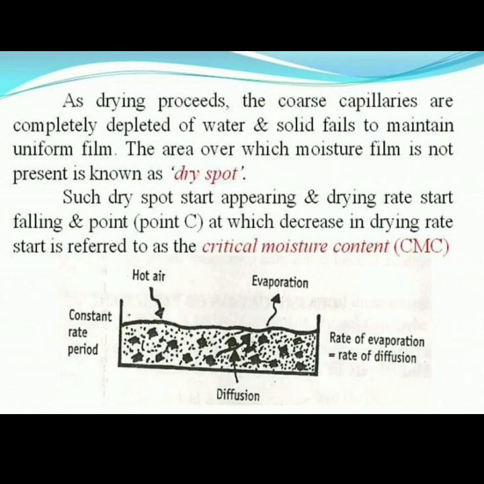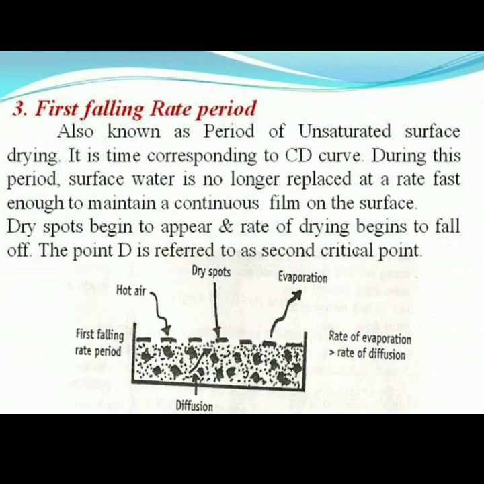Next, CD is the first falling rate period, in which the rate of evaporation is greater than the rate of diffusion, and a dry spot occurs.